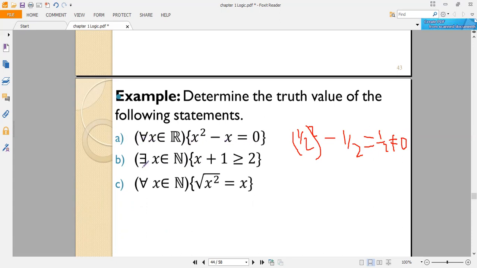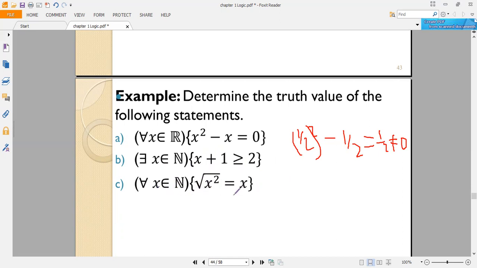Next: there exists x, an element of the set of natural numbers, x plus 1 is greater than or equal to 2. We can find one example which satisfies this one, so it's true. Next: for all x, an element of natural numbers, such that the square root of x squared is equal to x. Is it true for every x? To say whether this one is true or false, let's find one counterexample.